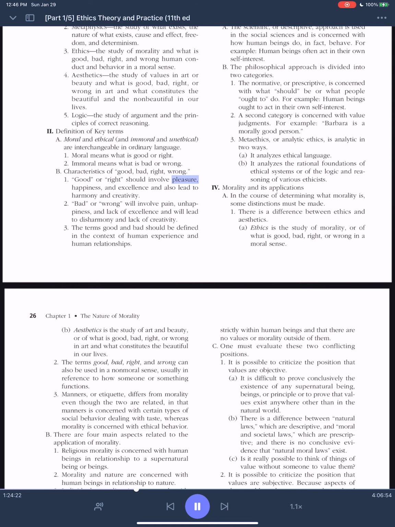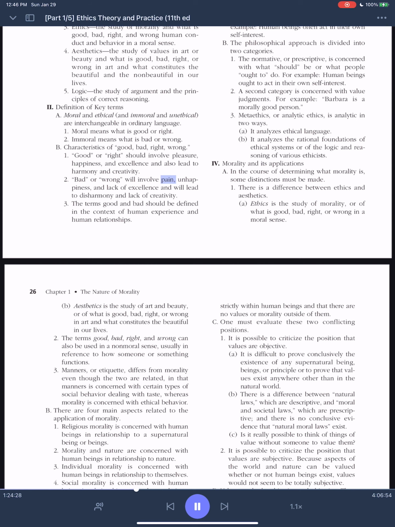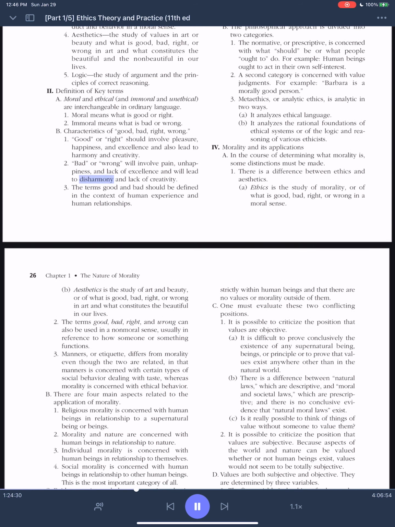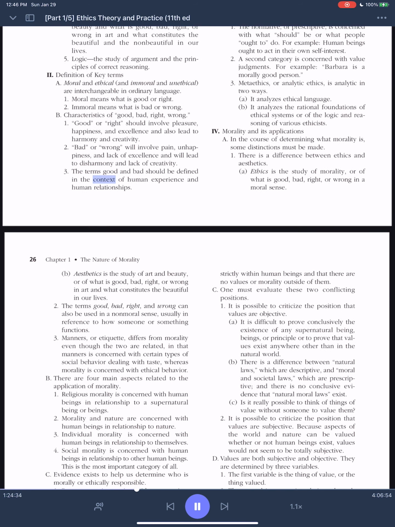1. Good or right should involve pleasure, happiness, and excellence and also lead to harmony and creativity. 2. Bad or wrong will involve pain, unhappiness, and lack of excellence and will lead to disharmony and lack of creativity. 3. The terms good and bad should be defined in the context of human experience and human relationships.